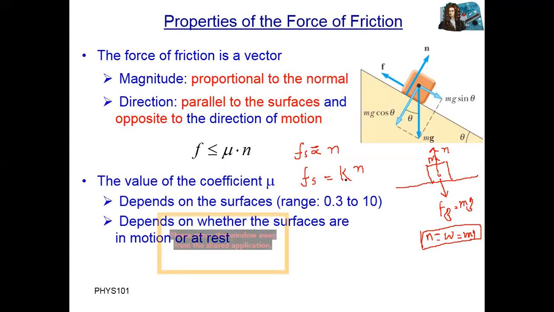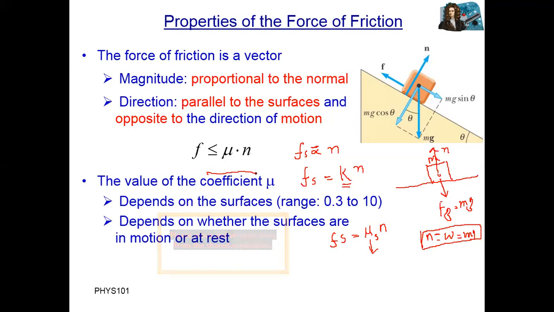This k is called the coefficient of friction. It means we have the equation Fs equal to mu s times N, where N is the normal reaction, and mu s is a constant value called the coefficient of friction.